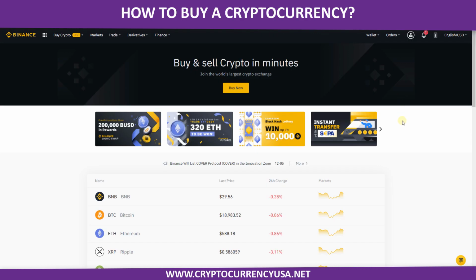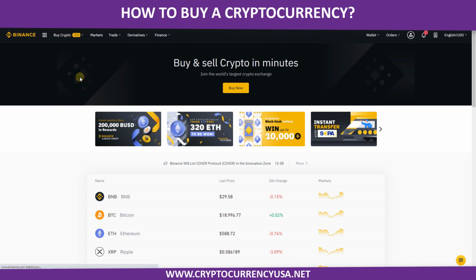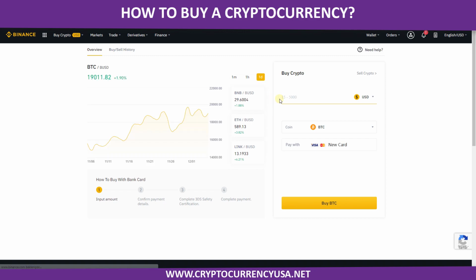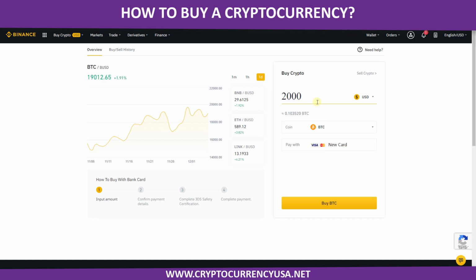Yes, now we are in Binance. How to buy Bitcoin with USA dollar? It's so easy. We can go to this panel and click credit or debit card, for example. In this list, we saw important cryptocurrencies. Can you see? You can click Bitcoin and you can write USA dollar and click to buy. Everything's okay. Now we have Bitcoin.